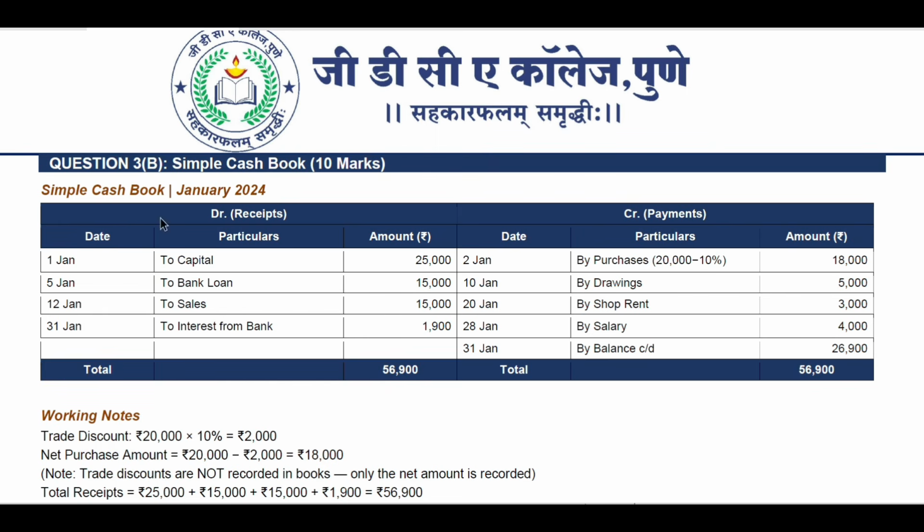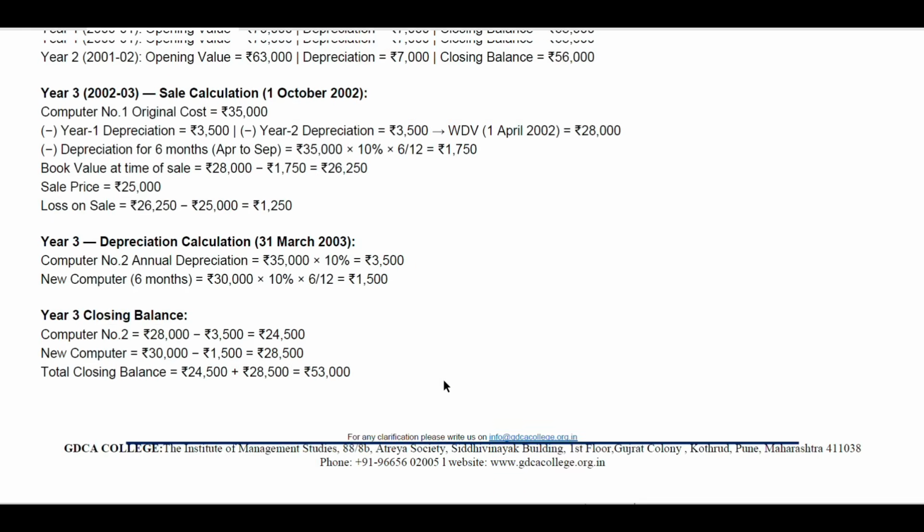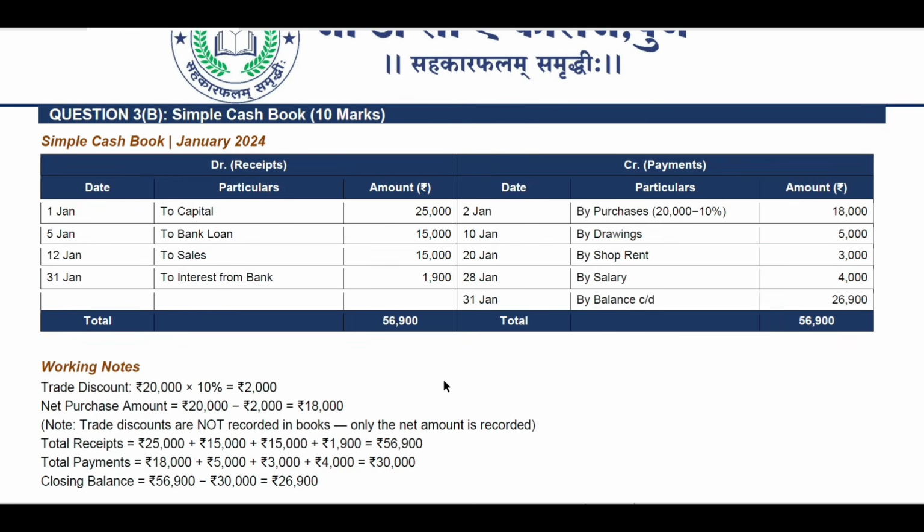So how is it going to be? 1st January, to capital 25,000; 5th January, to bank loan 15,000 rupees; 12th January, to sales 15,000 rupees; 31st January, interest from bank 1,900 rupees. So that is equal to 56,900 rupees. Again, we have to see the working, how these calculations are coming.